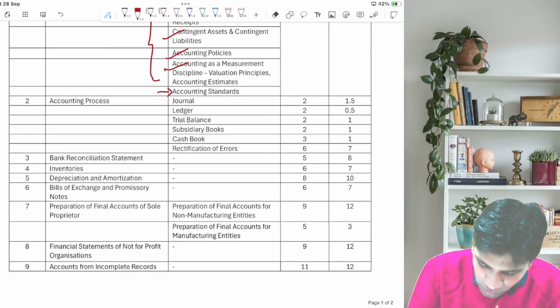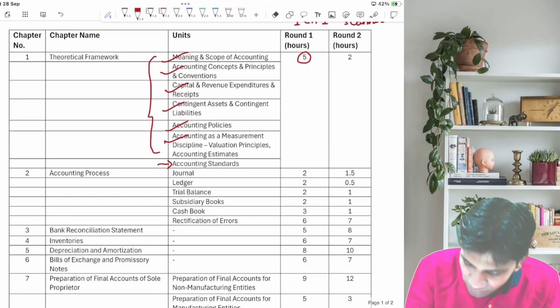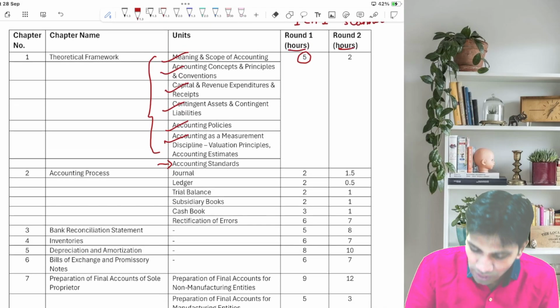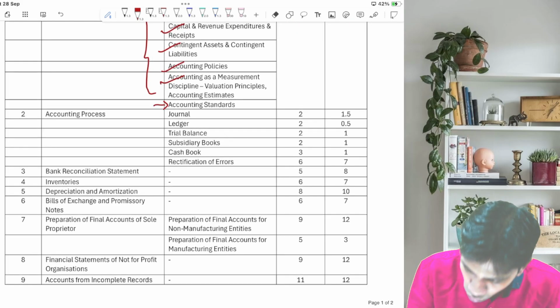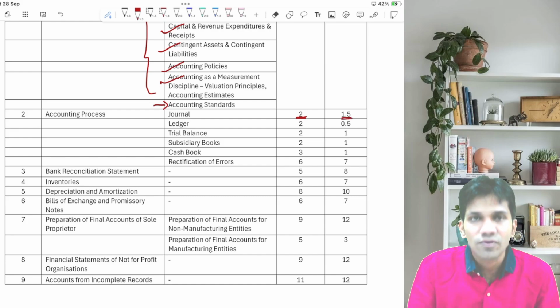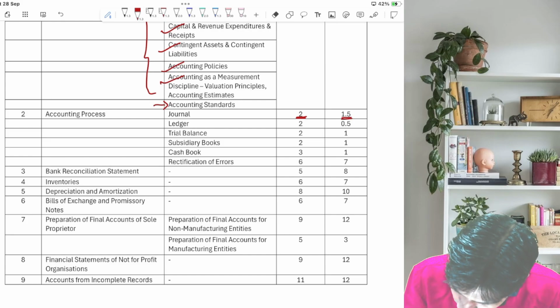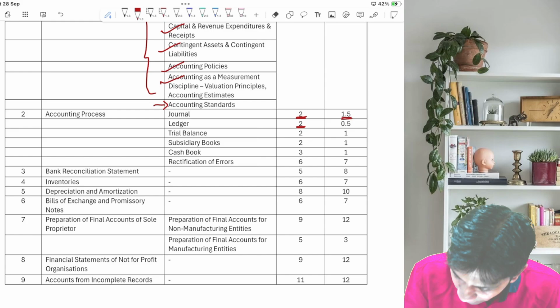Then comes accounting process. Now in this journal, I have allocated 2 hours. See, these are the hours which we have allocated. So considering the ICI module problems, 2 hours for journal and 1.5 hours from scanner, considering the number of problems. Ledger, 2 hours of ICI module, scanner, half an hour.